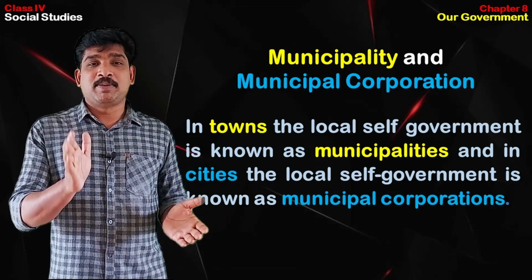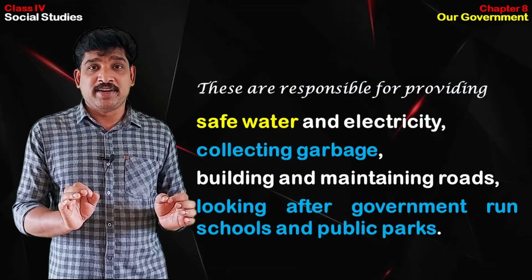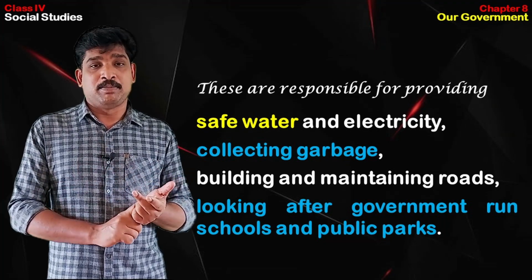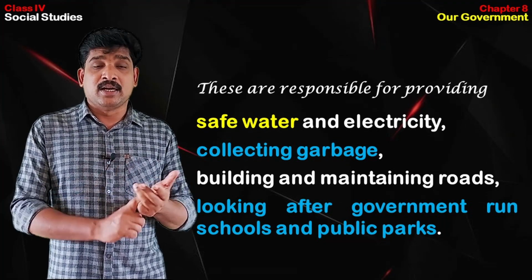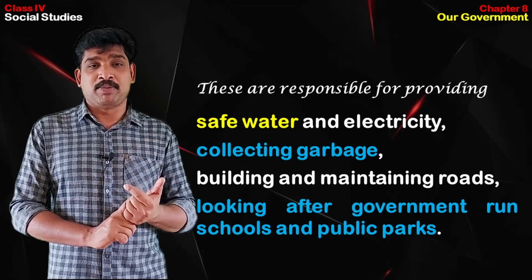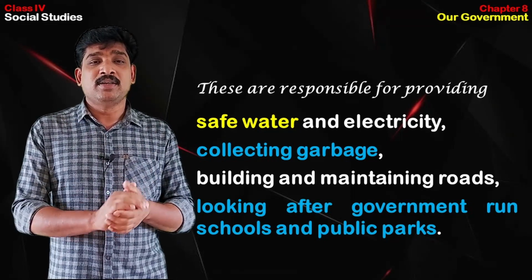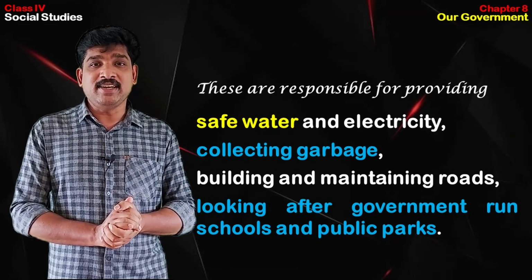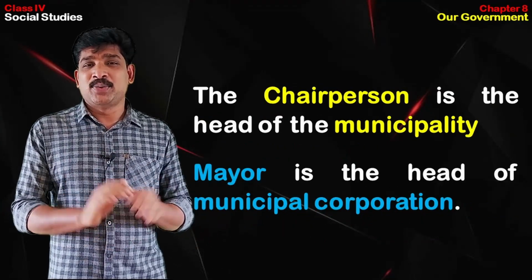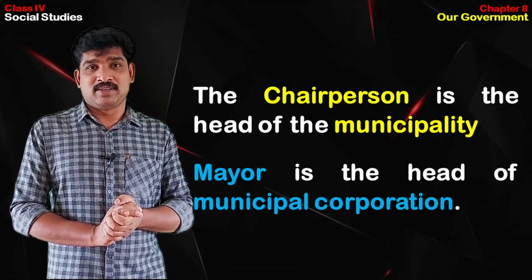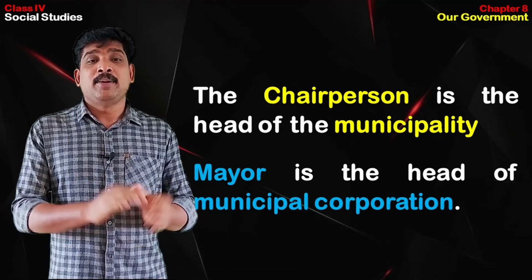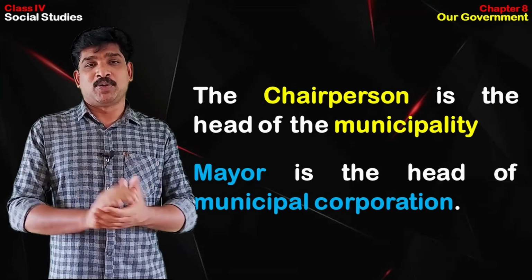These municipalities and municipal corporations are responsible for providing safe drinking water to the people in the towns and cities and electricity to the people of those towns and cities, collecting garbage, building and maintaining roads, looking after government-run schools and public parks. These all are the responsibility of the municipalities and municipal corporations in towns and cities. The chairperson is the head of the municipality. Who is the head of the municipality? The chairperson. And what is the name of the head of the municipal corporation? It is mayor. Mayor is the head of the municipal corporation.